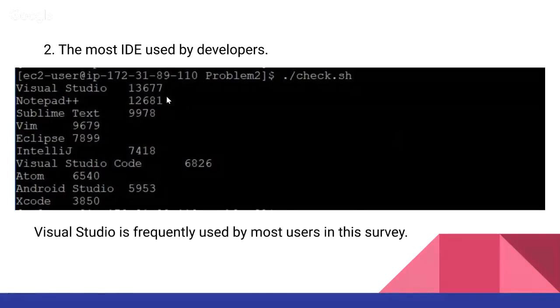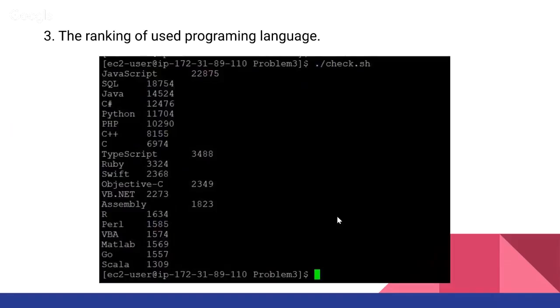The second one is the most used IDE by developers, and you can see that the most used in this survey is Visual Studio. The third one is the ranking of used programming languages, and we can see that the most popular, like Java, Python, JavaScript, PHP, and C, are showing in the top 10 of our ranking.